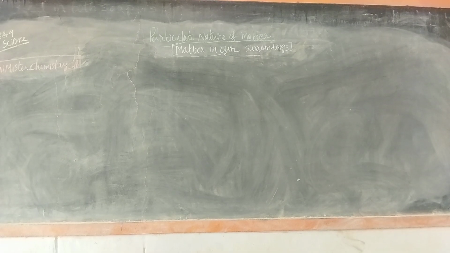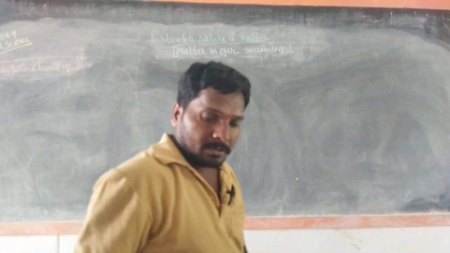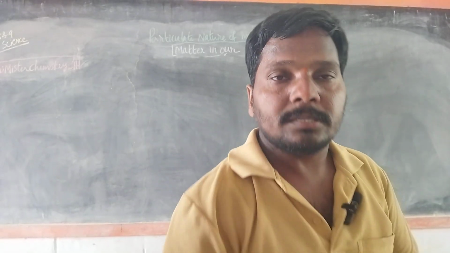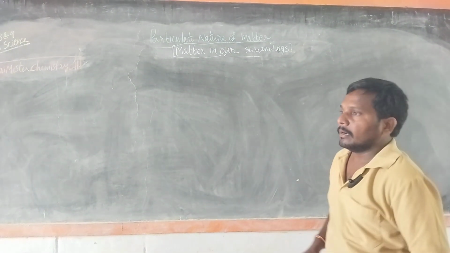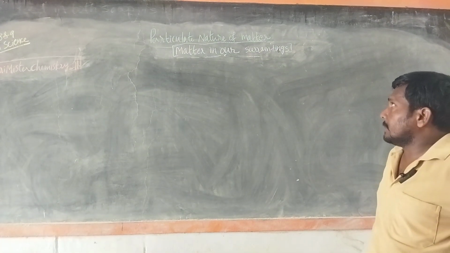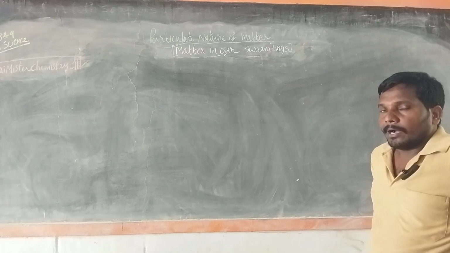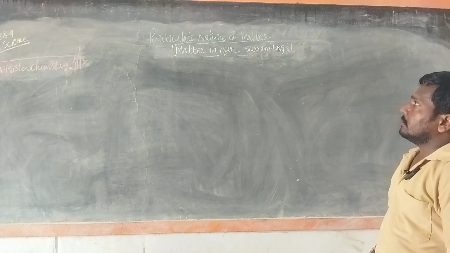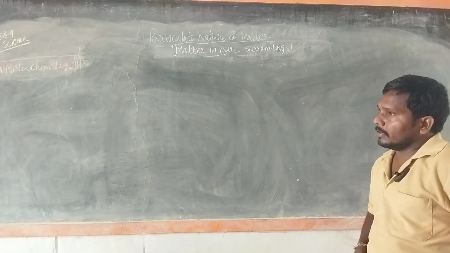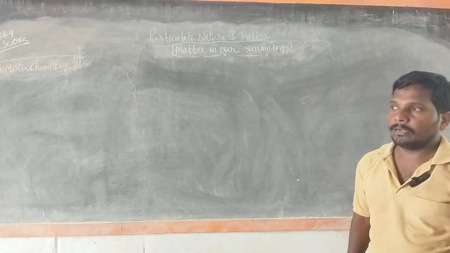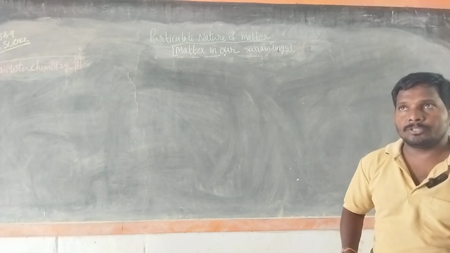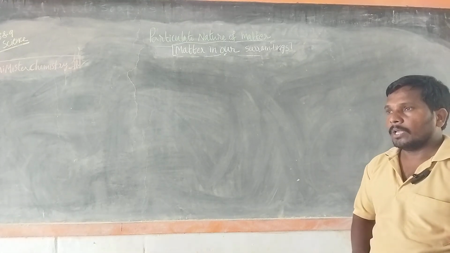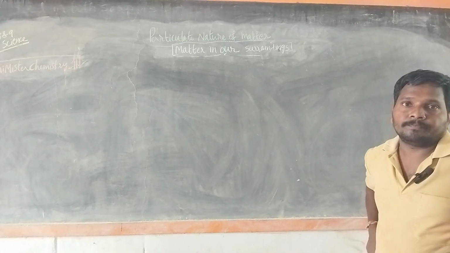Okay, then coming to the last topic in this chapter, matter in our surroundings or matter around us. Particulate nature of matter is completed for class 8 students up to physical properties only.